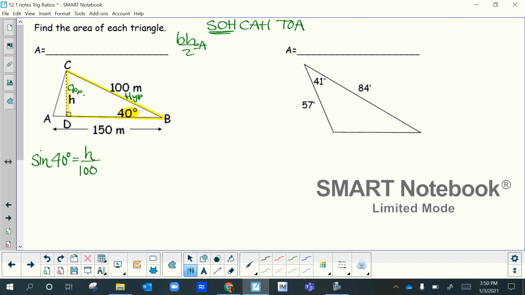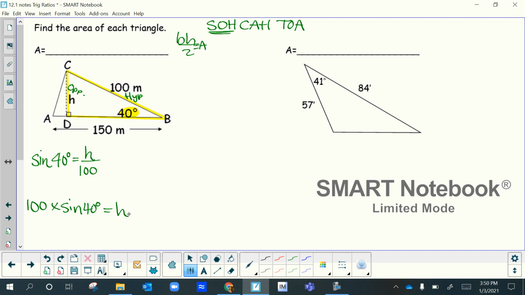Okay, so remember the variables on top. So what do we have to do to get the value of H? If the variable's on top, all we do is multiply these two. So in your calculator, I'm going to multiply 100 times sine of 40 degrees. And that's going to equal my H.